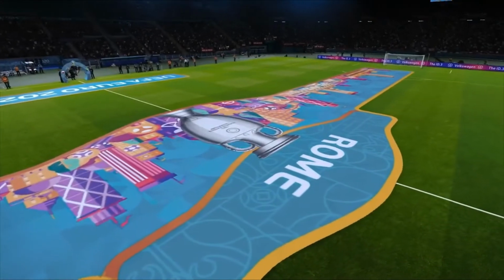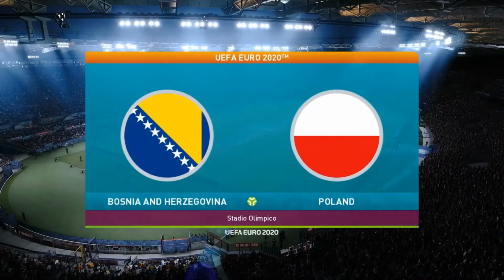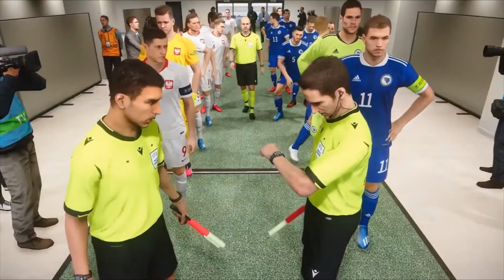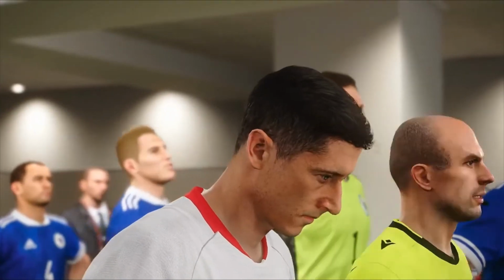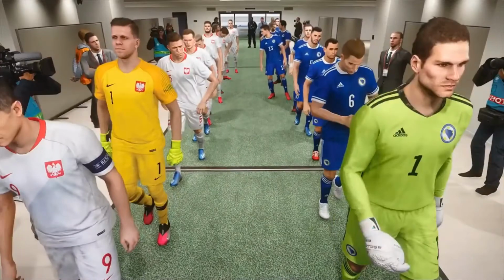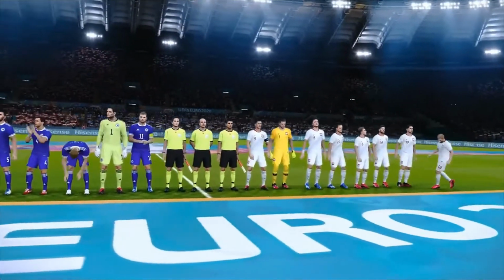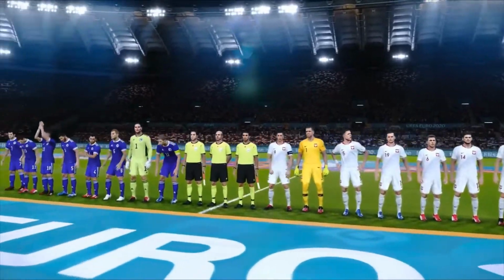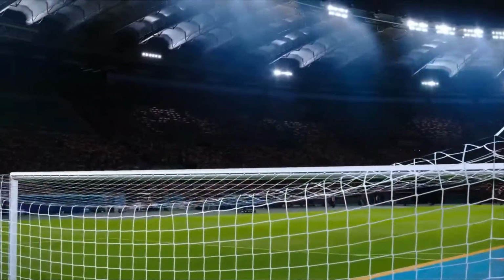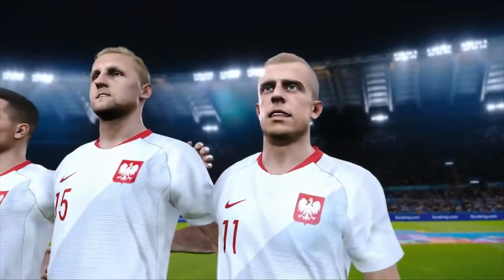Well, we are in Rome for what feels like the 400th time of this competition. It seems like all of the competition is in Italy. It's Bosnia and Herzegovina who are playing Poland today. Well, we just witnessed a pretty dramatic match in Group E between Spain and Sweden. Sweden will definitely feel like they missed a great opportunity to nick some points. But the Spanish side, who were a little bit slow at the races, nicked the points in the end. Are we going to see something similar in this game, or is this going to be a tight affair as the Bosnians face off